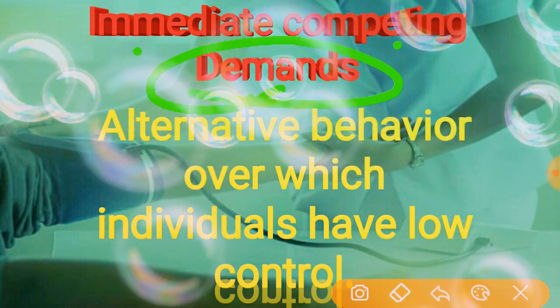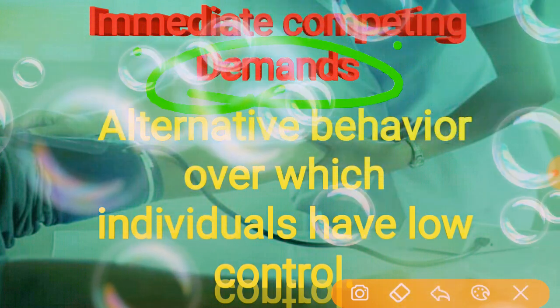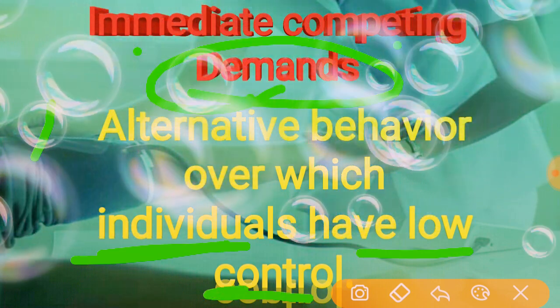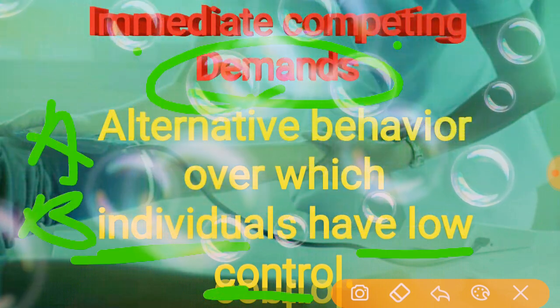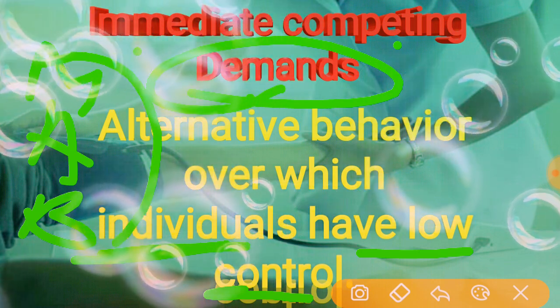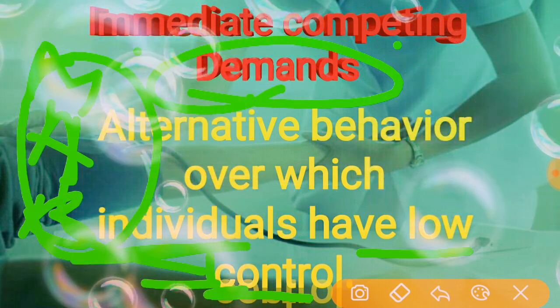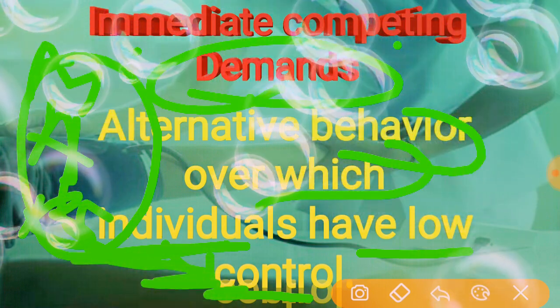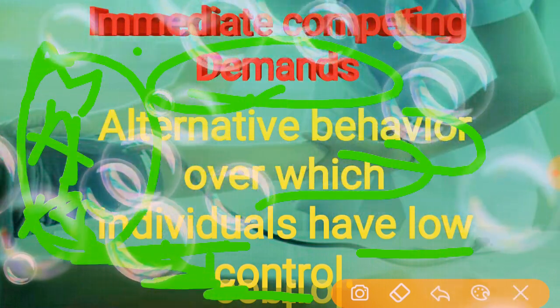So in immediate competing demands, the individual shows low control over such behavior or such health promotion model. That is the immediate competing demands.